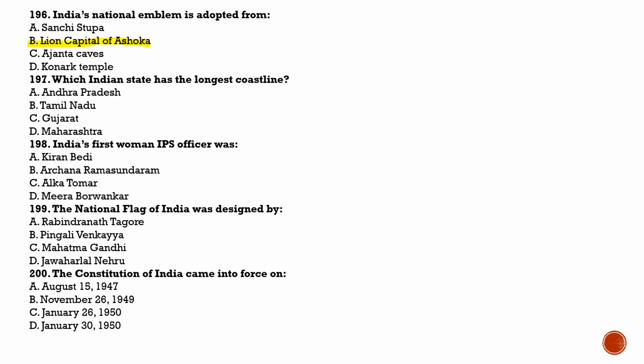Next question is question number 197. Which Indian state has the longest coastline? And the answer for this is option C, Gujarat. Next question is question number 198. India's first woman IPS officer was. And the answer for this is option A, Kiran Bedi. Next question is question number 199. The national flag of India was designed by. And this is a very important question. The answer for this is option B, Pingali Venkayya.